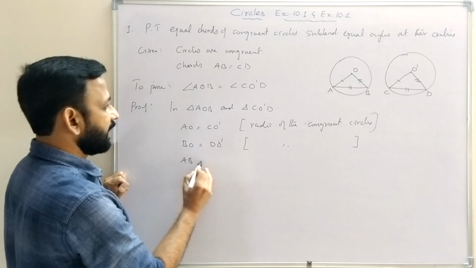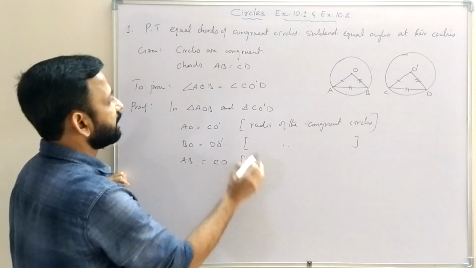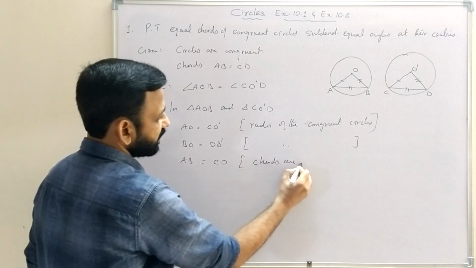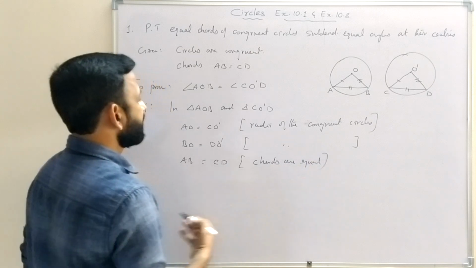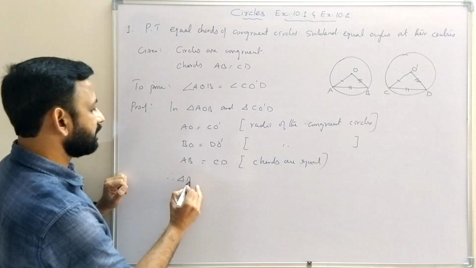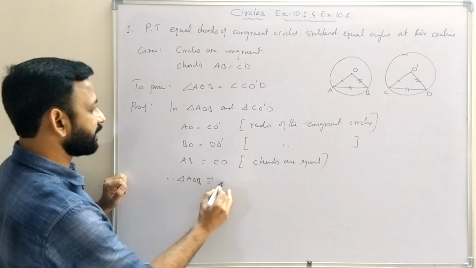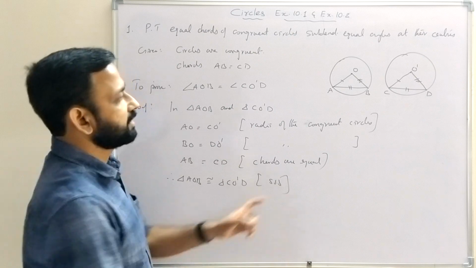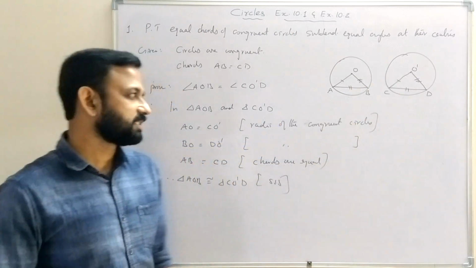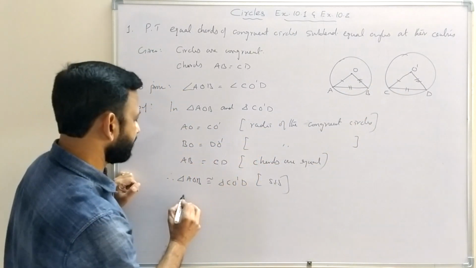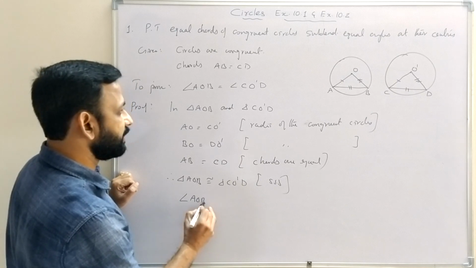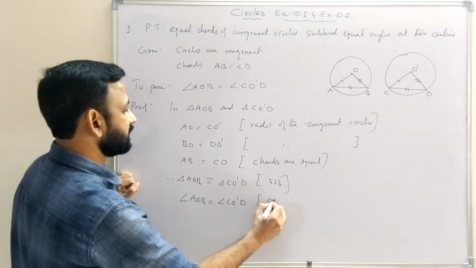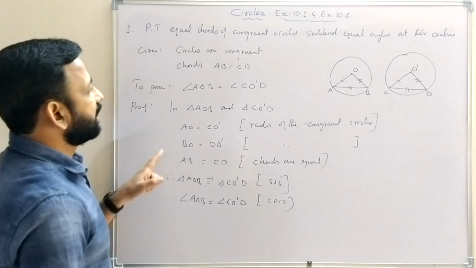Then AB equal to CD. Reason, chords are equal, that is given. Therefore, triangle AOB is congruent to triangle CO'D by SSS theorem. And if they are congruent, angle AOB equal to angle CO'D, reason CPCT.